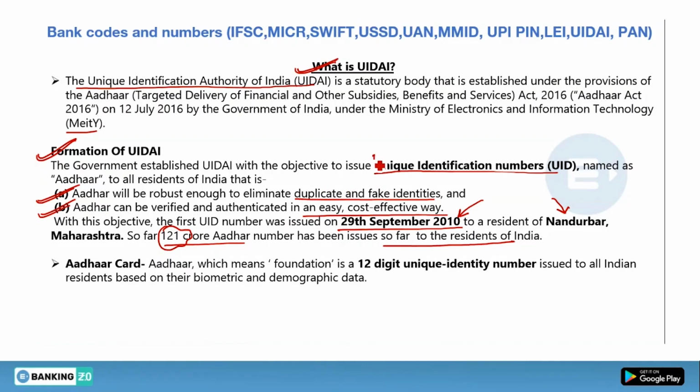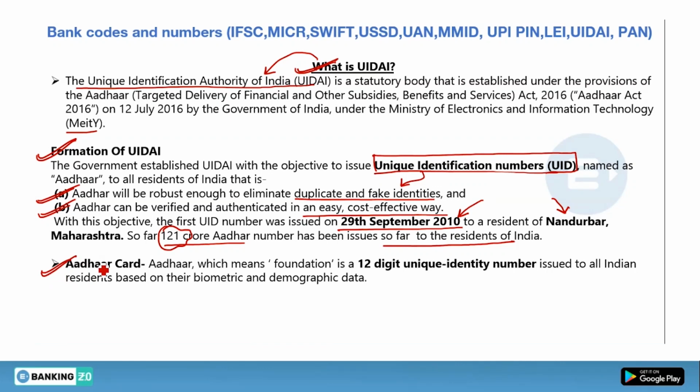And what is the full form of UID? Unique Identification Number, and it is allotted to an individual, or you can say to all the residents of India, and this UID will be different for different individuals. It will not be the same. And what is the purpose? To eliminate the duplicacy and fake identities. Okay, and what is the full form of UIDAI? The Unique Identification Authority of India.